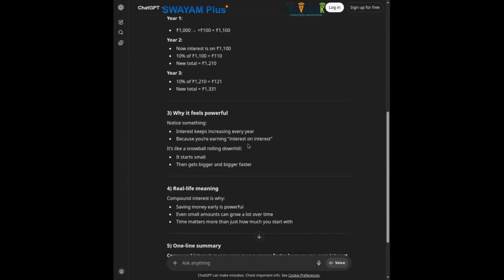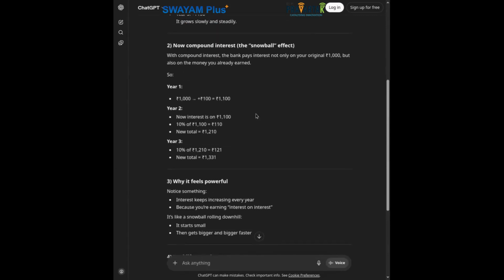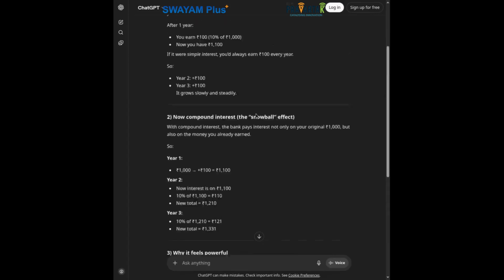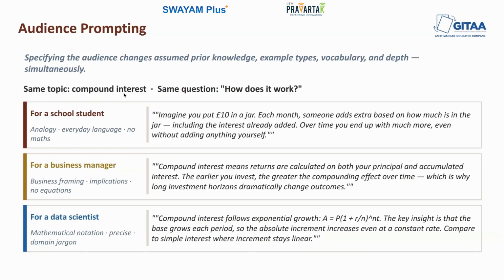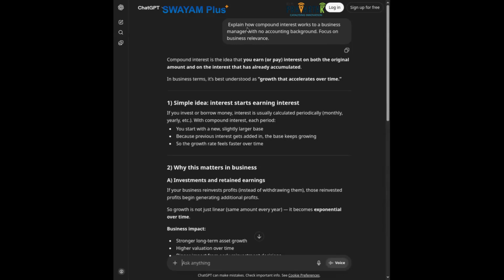So there are concrete numbers, there is somewhat of a progressive explanation, which is conversational. So it is perfect for an audience like a 14-year-old with no finance background. Now let's look at explaining compound interest for a business manager. So here we have explained how compound interest works to a business manager with no accounting background.